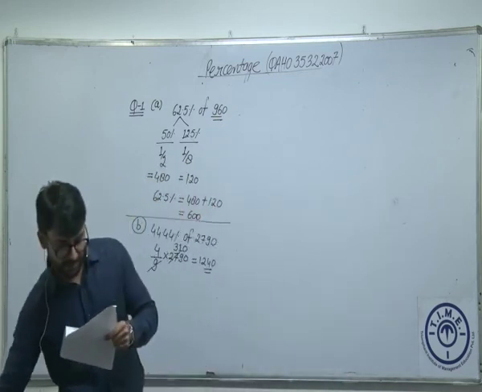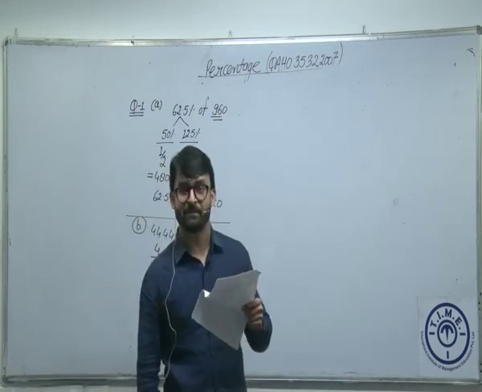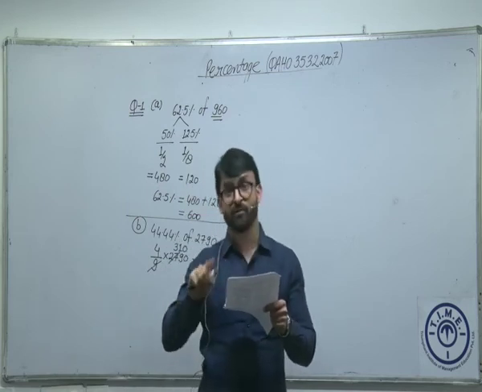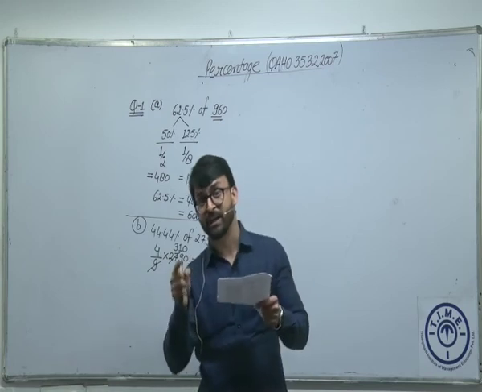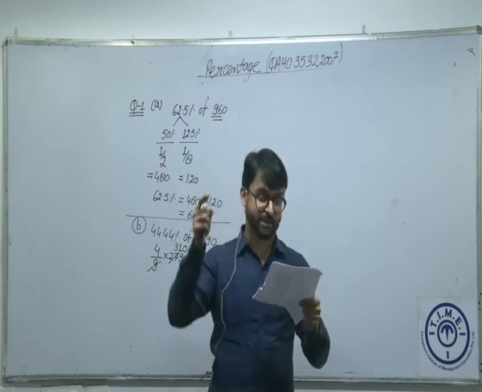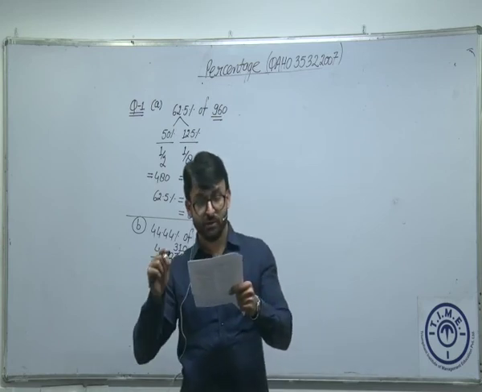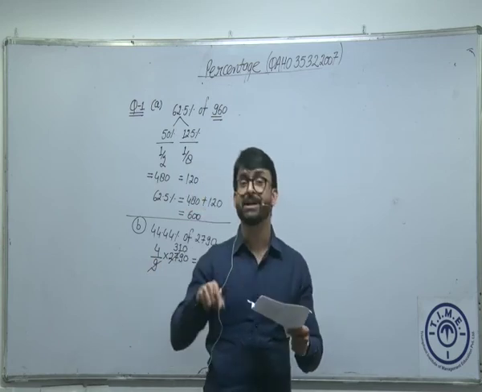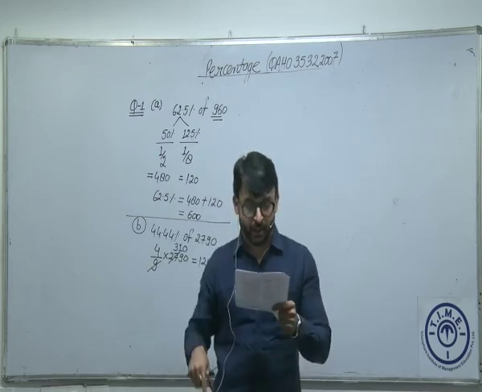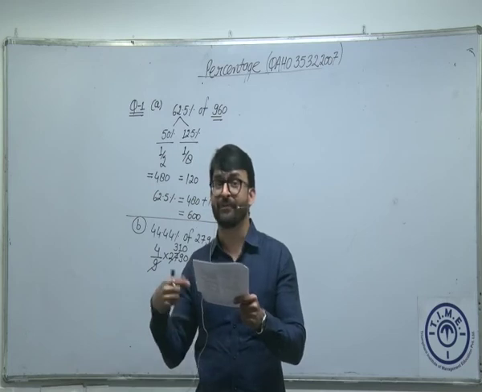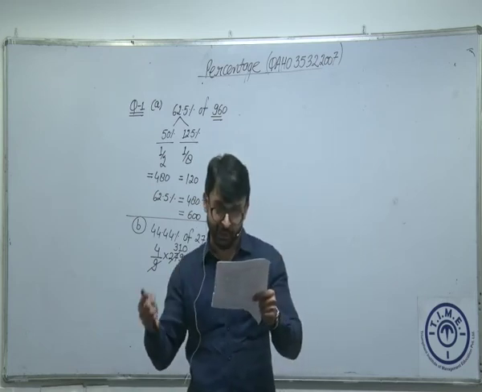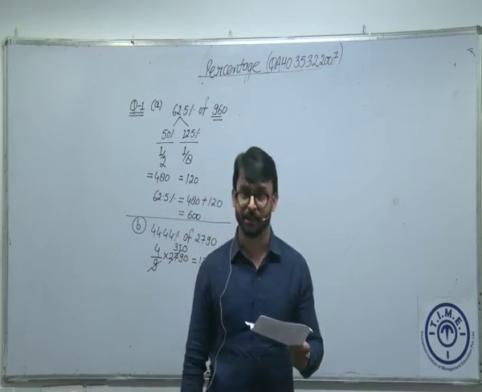Bobby spends 25% of his monthly income on rent, 30% on food. Now 30% of the remaining or 30% of the total? 30% of the total on food, 20% on others. Again, 20% of total on others. If he saves rupees 15,000 per month, what is his monthly income?